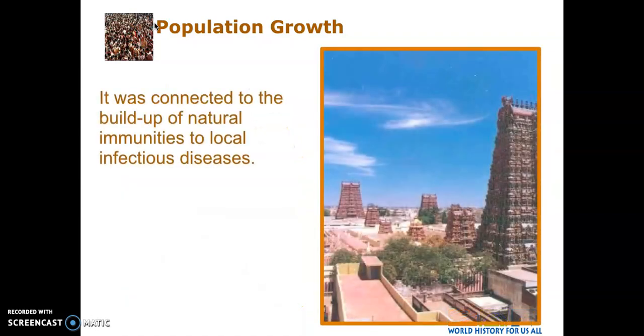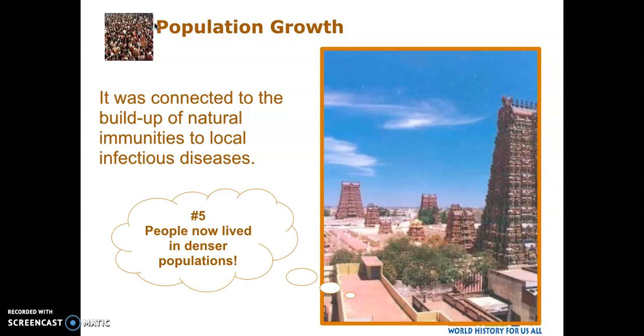And finally, this is not about farming, but about the rise of city living. At this time, more people are still living in the countryside, but cities and urbanization are going to become more of a thing. Population in general is going to become more dense, right? So more people are living in a smaller area. And when you live in close proximity to other people, you spread stuff. Over time, though, you build up herd immunity to diseases that have been in your area for a while. And that's what's going to happen here.